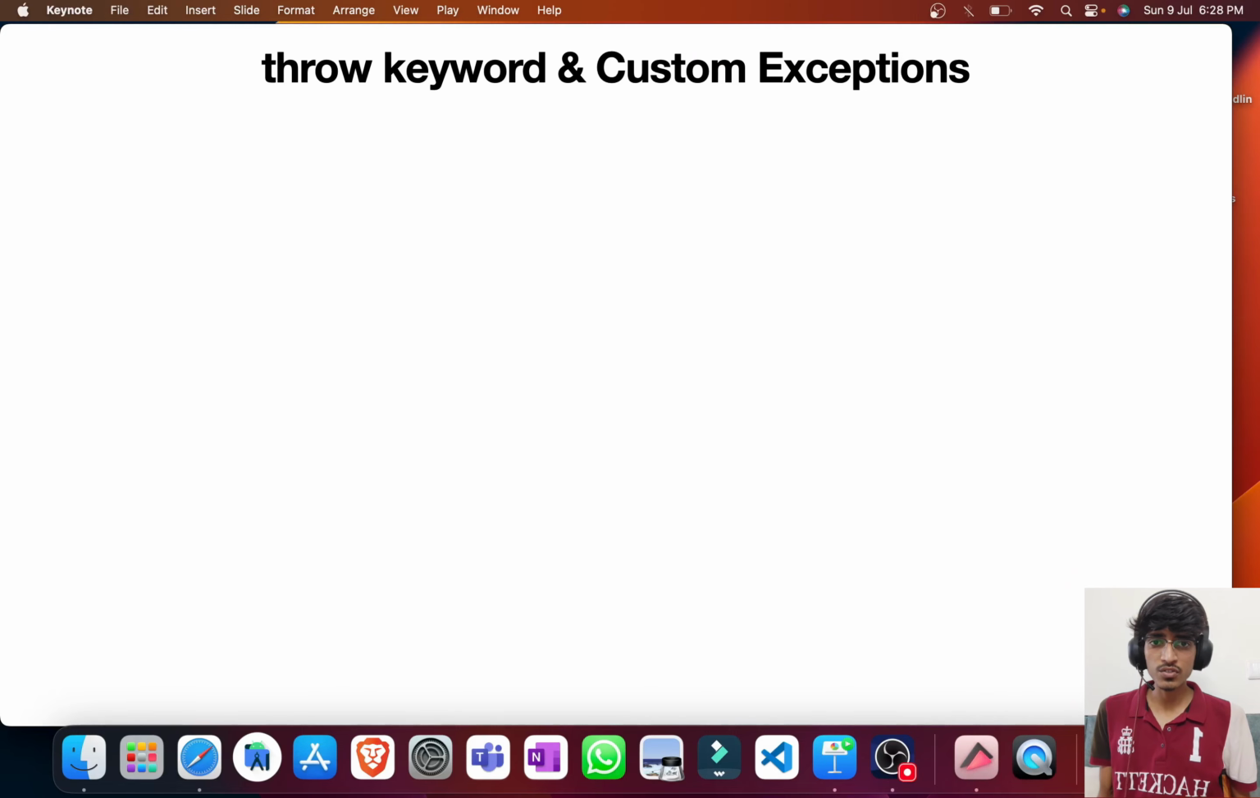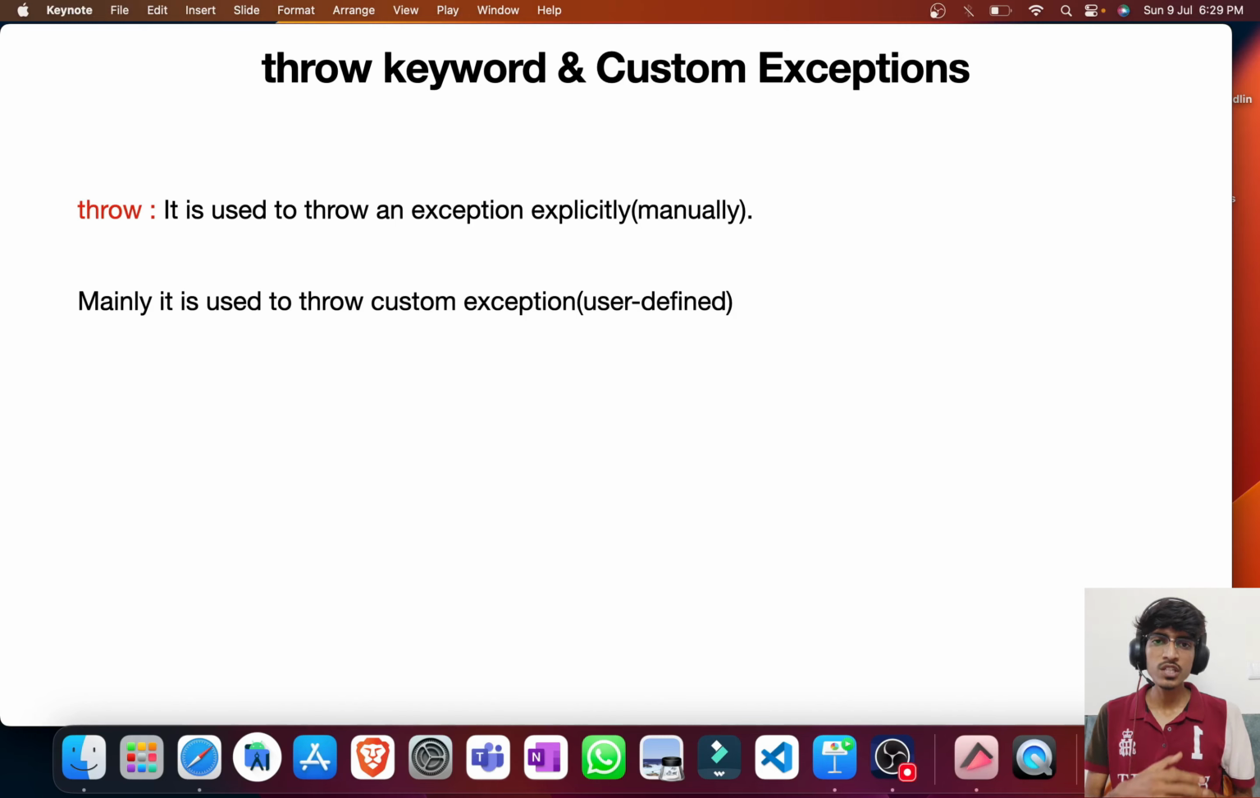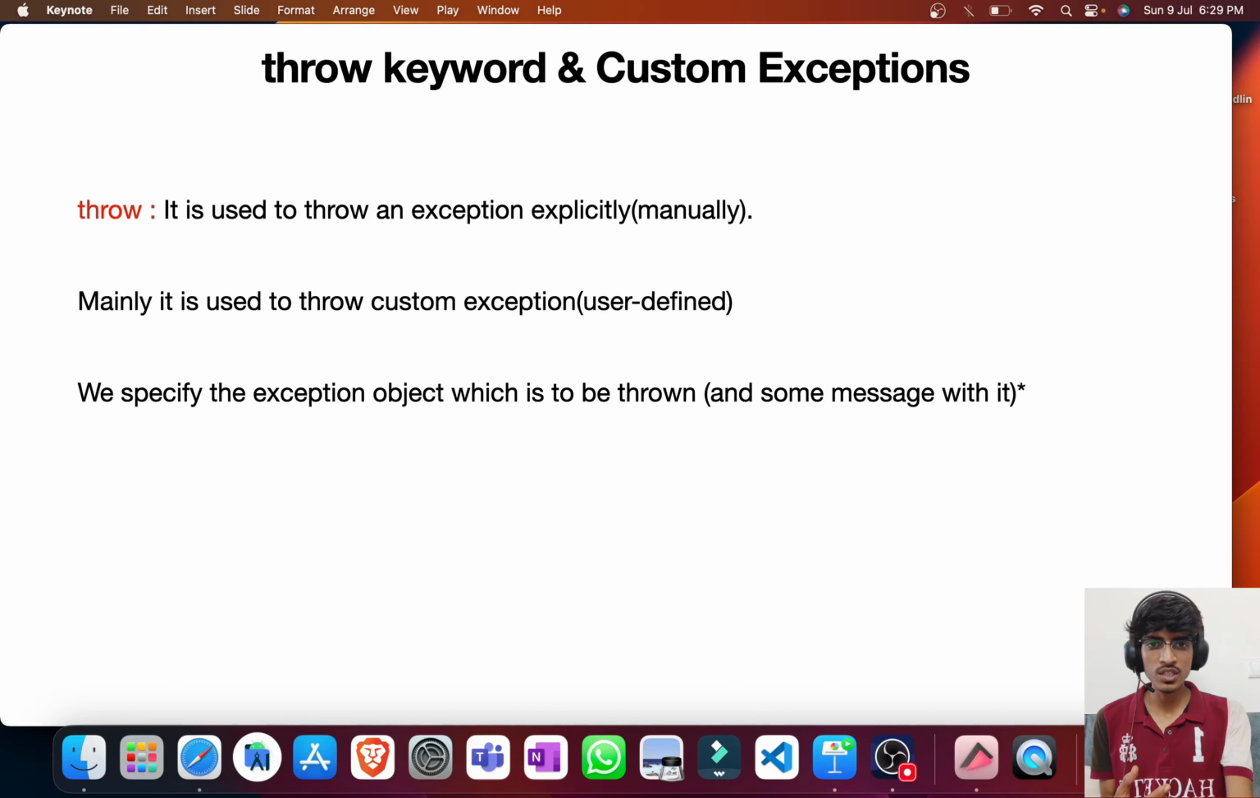The second last part of our video is the throw keyword and custom exceptions. The throw keyword is used to throw exceptions manually. If we want to create our own exception and throw it at a particular part of the code, we can do that with the help of the throw keyword. We can throw the inbuilt exceptions as well as custom exceptions according to our requirement at any line of the code, but usually it is used to throw custom exceptions. While throwing the exception, we can also send a message with it.